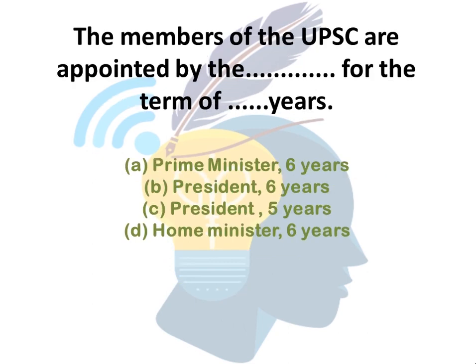The members of the UPSC are appointed by the dash for the term of dash years. What will be the correct answer? So let's see the options. Prime Minister for 6 years, President 6 years, President 5 years, Home Minister 6 years. What will be the correct answer? Option B, President for the term of 6 years.